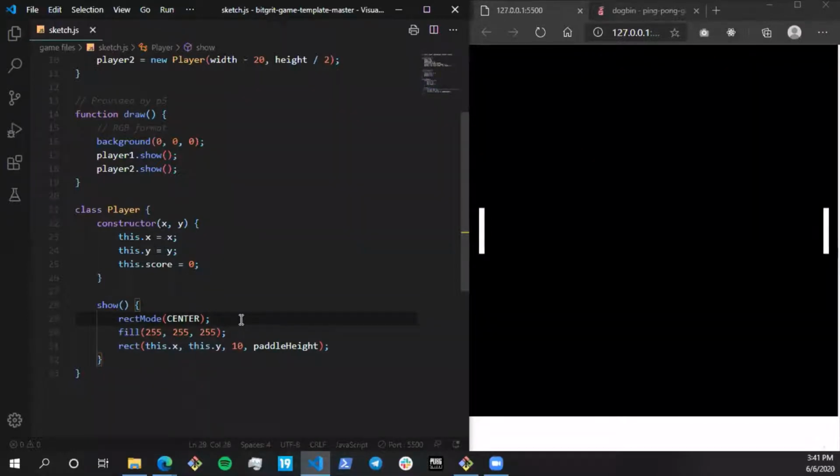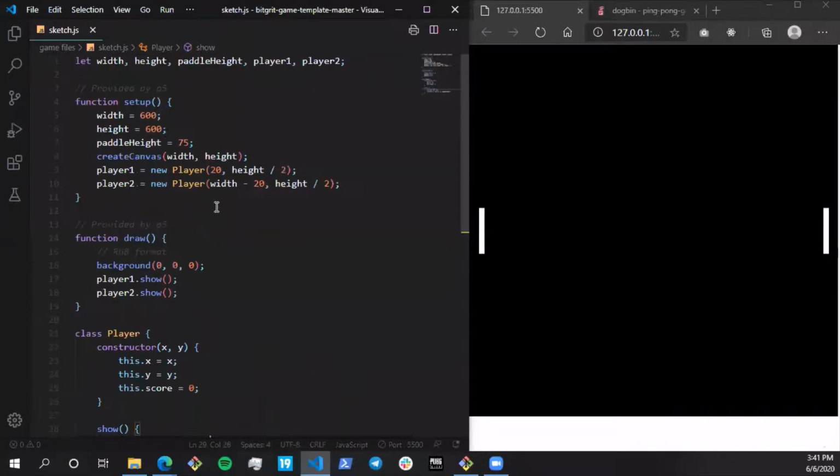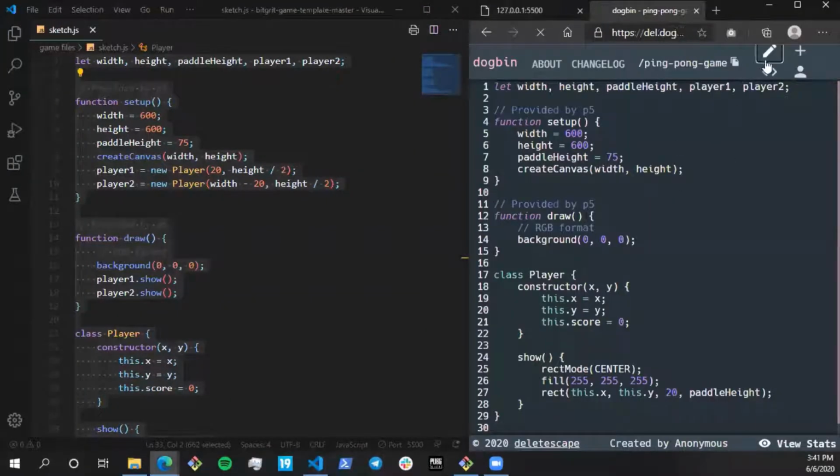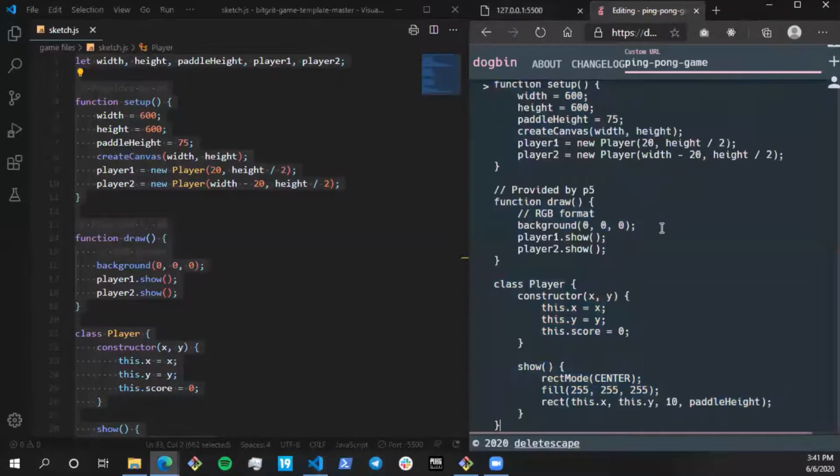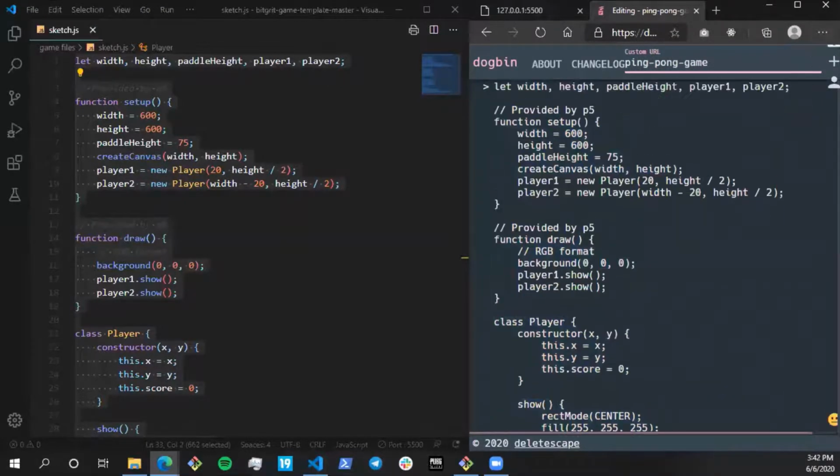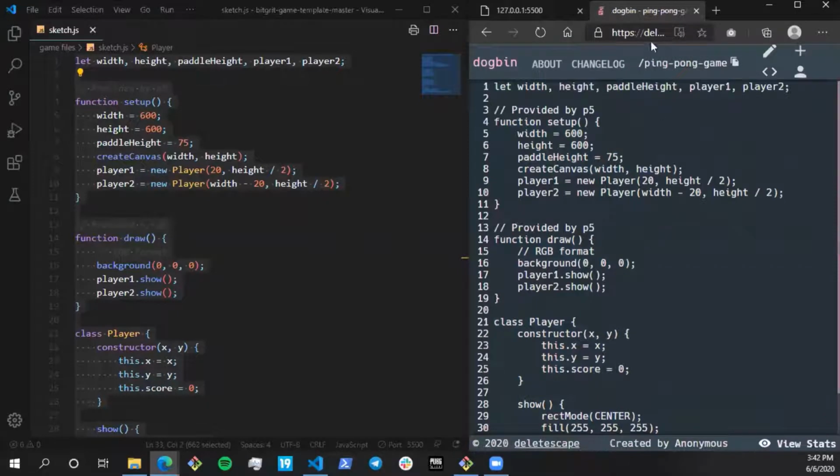Now that the player is ready, let's give it some functionality. First, I'm going to update the code on the link. So I've updated the link so you can check it out.